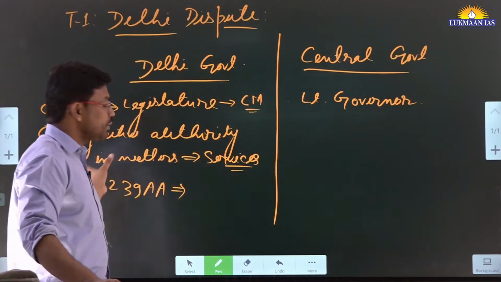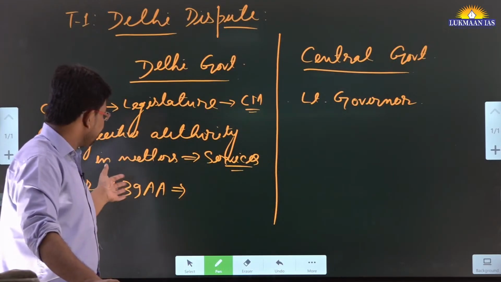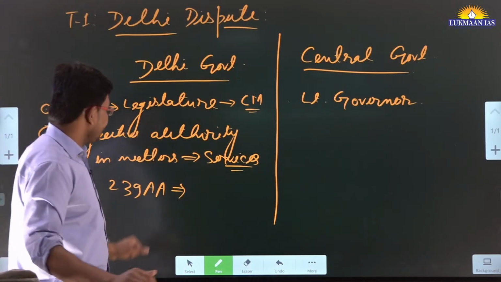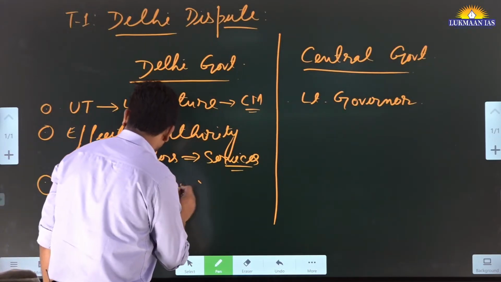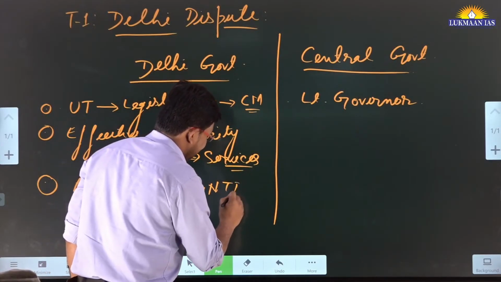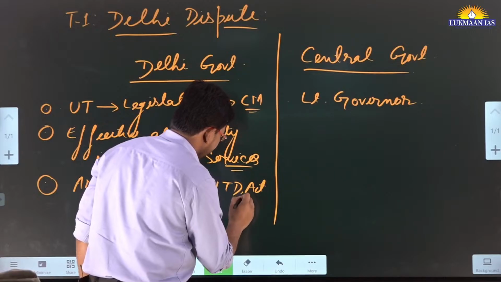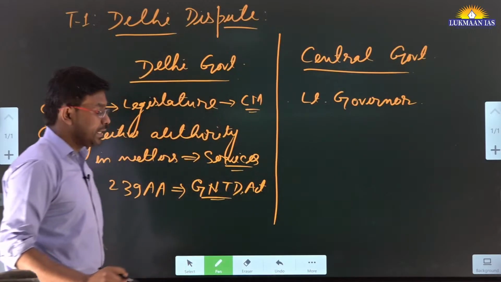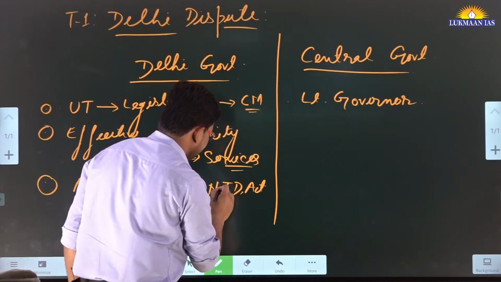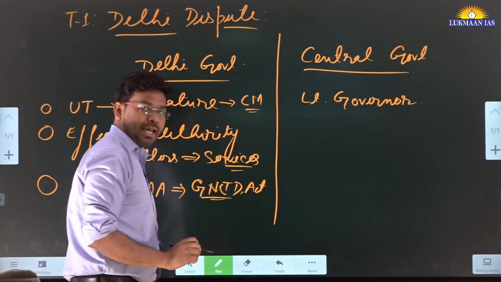It gives authority to Delhi; Delhi has some special rights. So this particular article has led to the establishment of the GNCTD Act. The Government of National Capital Territory of Delhi Act.